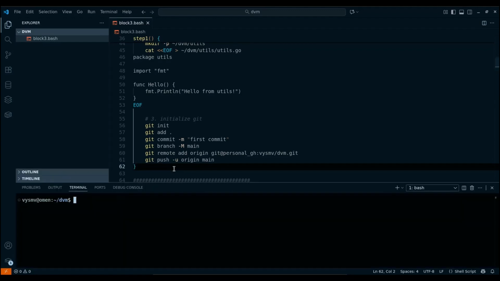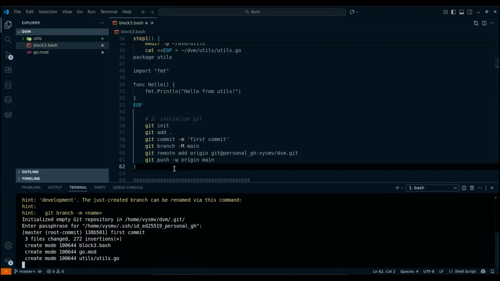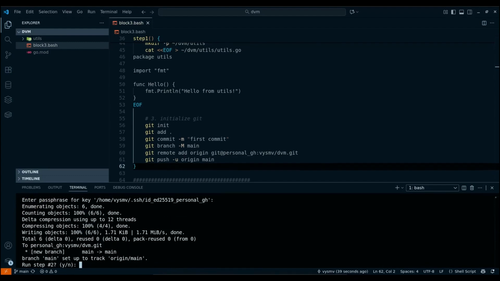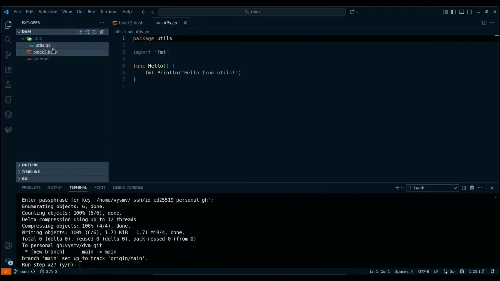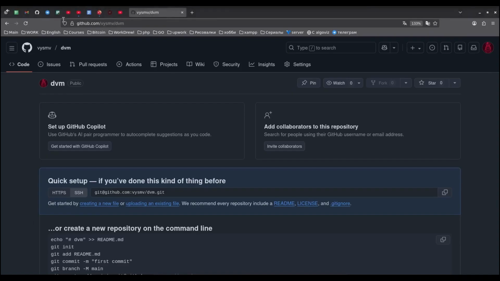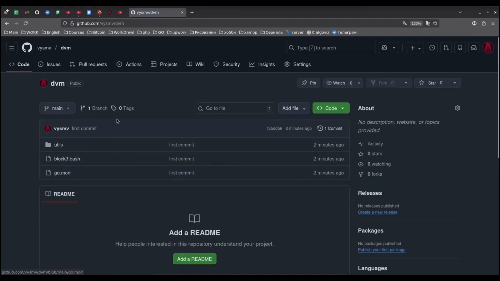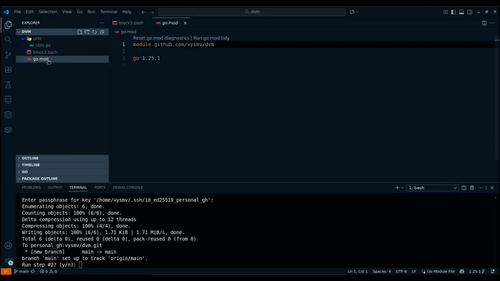Let's run the script and enter the password several times. Now let's see what we've got. We have a DVM module with one utils package, and it's been pushed to GitHub. Let's check it out. To do this, let's refresh the repository page. And if we then look at the go.mod file of the DVM module, the module name will be specified as a URL path, meaning it can be accessed from outside. That's it for this step.